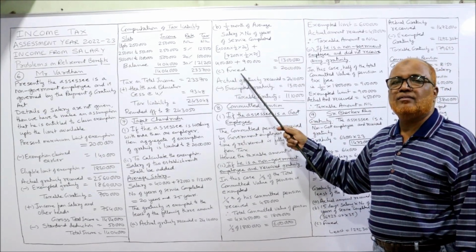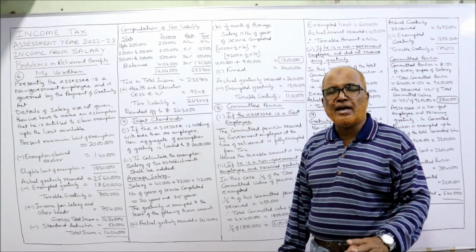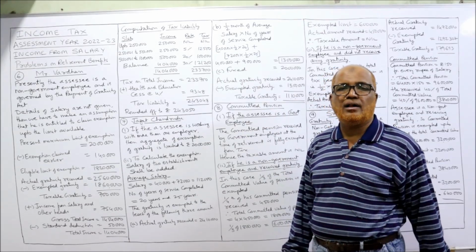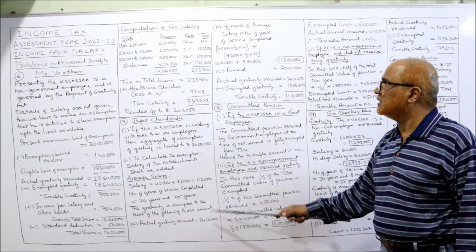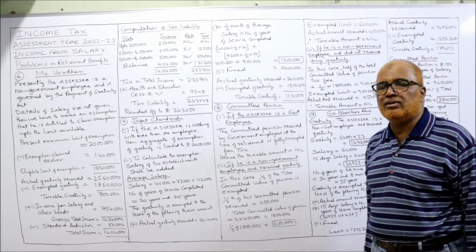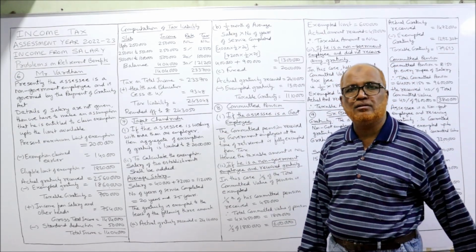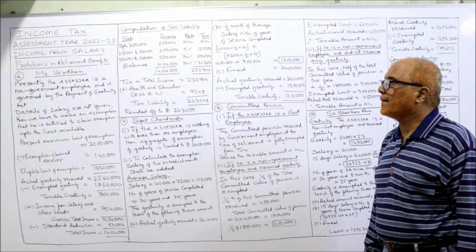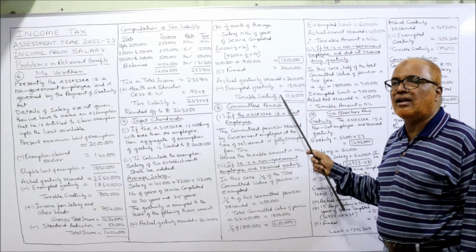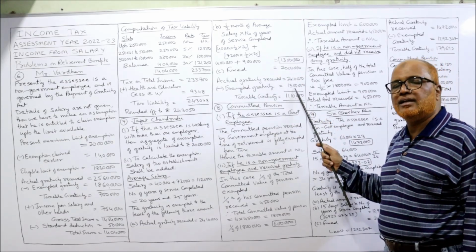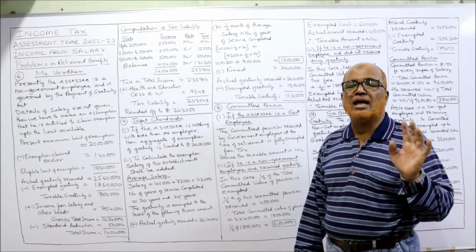Then the third one is fixed. Fixed is 20 lakh only. Don't take 40 lakh, 20 lakh, 20 lakh. Income Tax Act says only one limit will be given, 20 lakh. Now least among these three: 24 lakh 10,000, or 13 lakh, or 20 lakh, whichever is least. 13 lakh is the least. That is exempted. Now we need the taxable amount. The actual gratuity received 24 lakh 10,000 minus exempted amount 13 lakh. Deduct 13 lakh, 11 lakh 10,000 is the taxable gratuity.